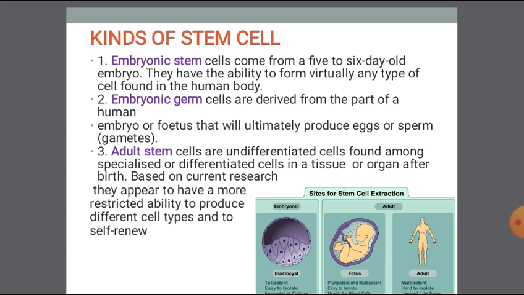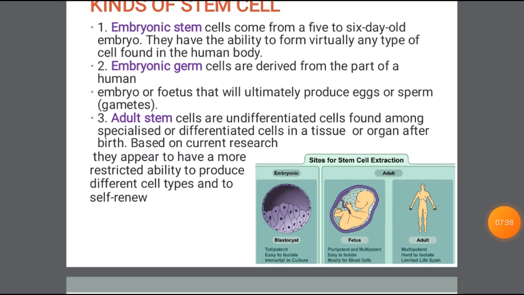Adult stem cells are undifferentiated cells found among specialized or differentiated cells in tissues or organs after birth. This figure shows the stem cells. The blastocyst contains the embryonic stem cells. The fetus contains the adult stem cells.